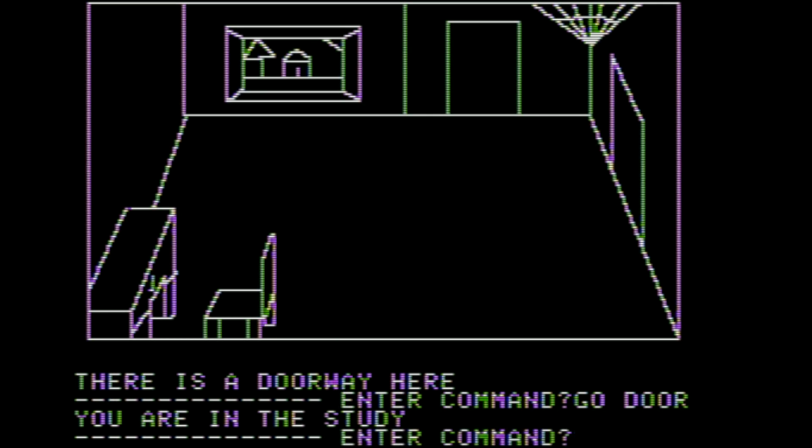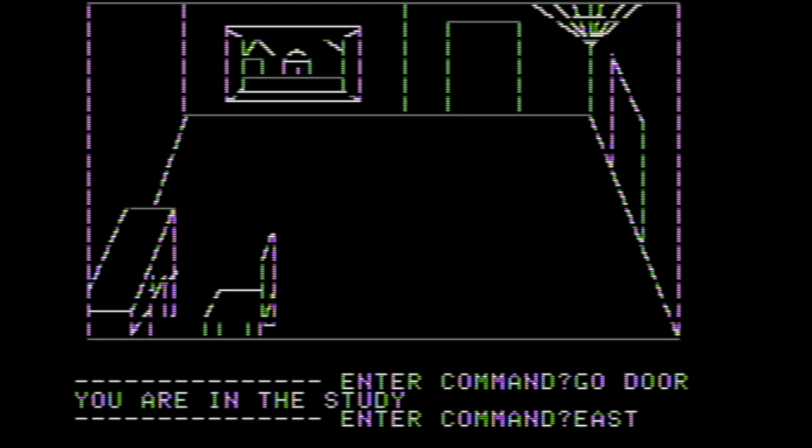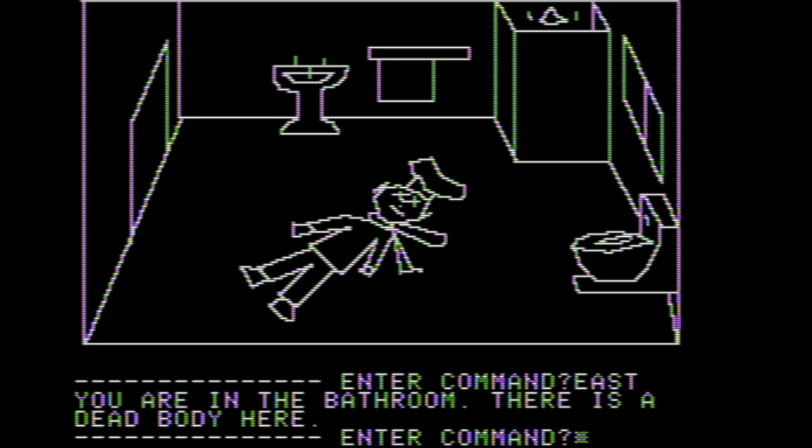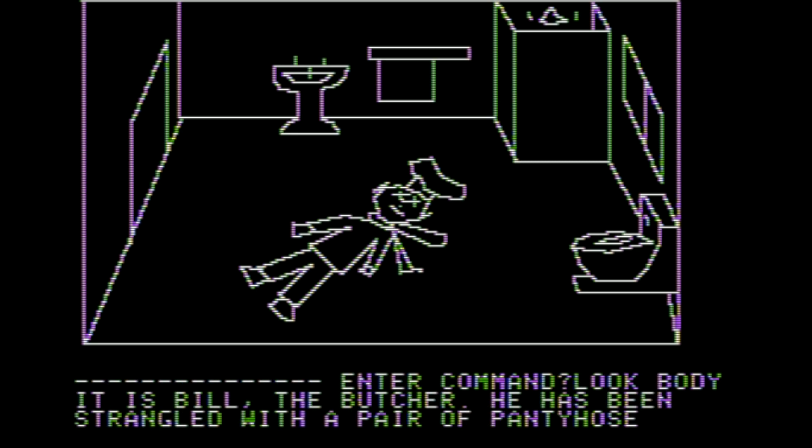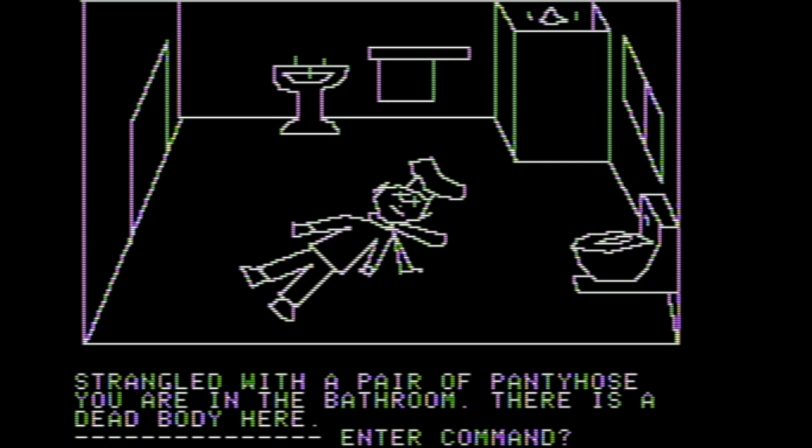And now you are in the study. Hooray. Let's go east from here. And that'll put us in the bathroom. You're in the bathroom. There is a dead body. Look at the body. It is Bill the butcher. He has been strangled with a pair of pantyhose. You're in the bathroom. There is a dead body here. Super. You got strangled with pantyhose. It was an accident.